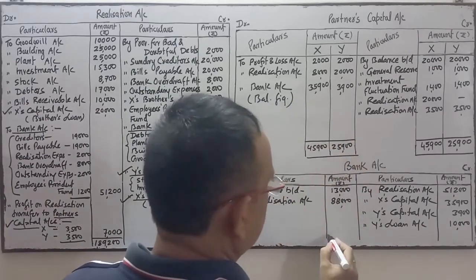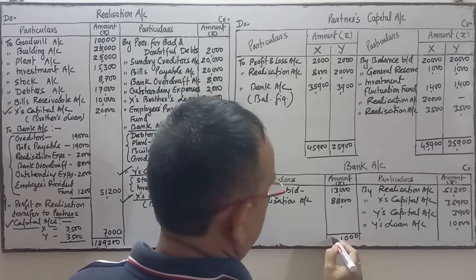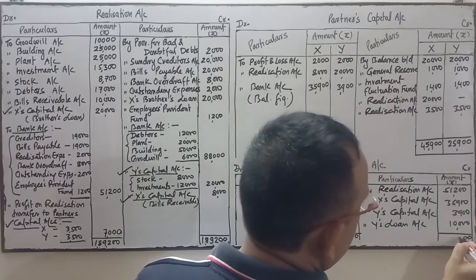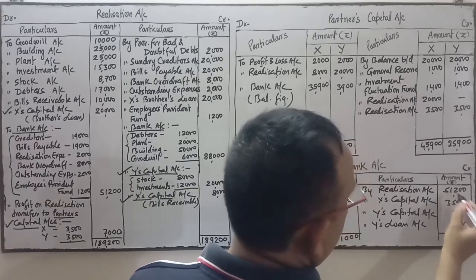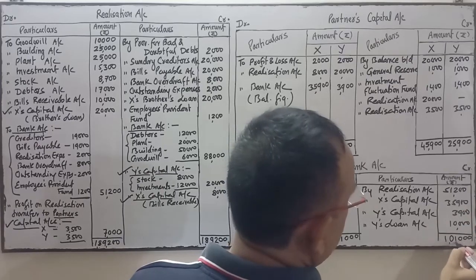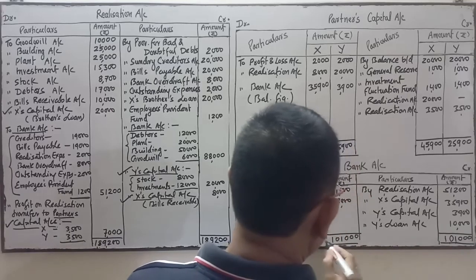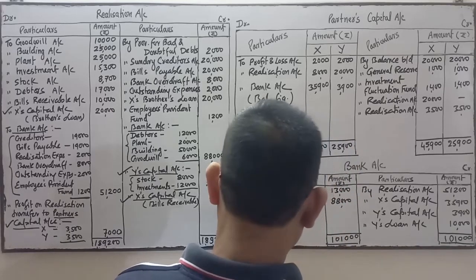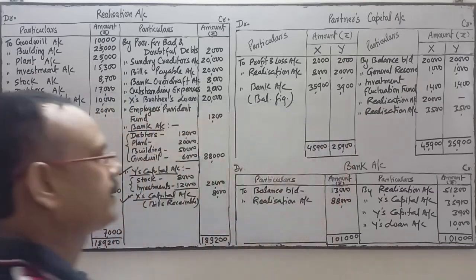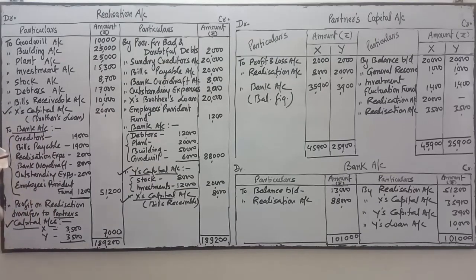Now we'll do the total and see whether it tallied or not. 1,01,000 this side total, and 1,01,000 total matched. Both side totals are the same. It is matched, so the final payment is correct. So the journal entry is very simple.